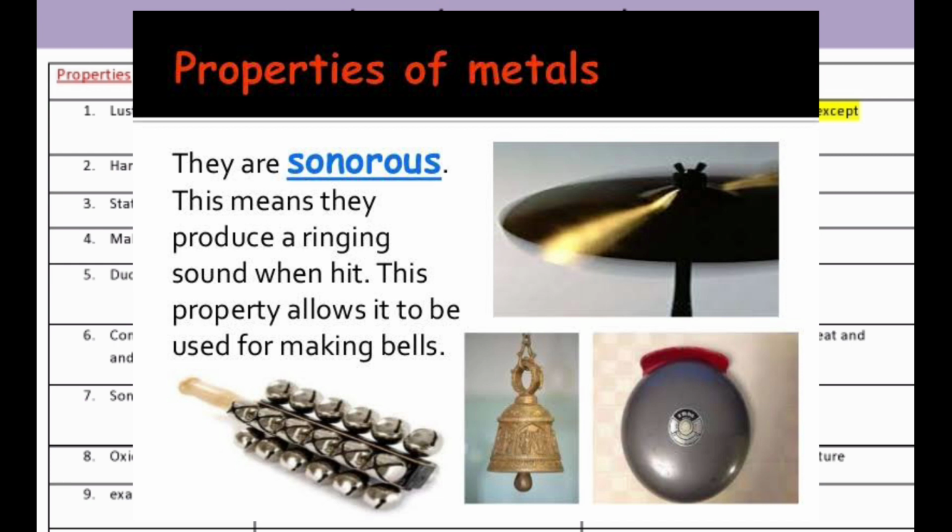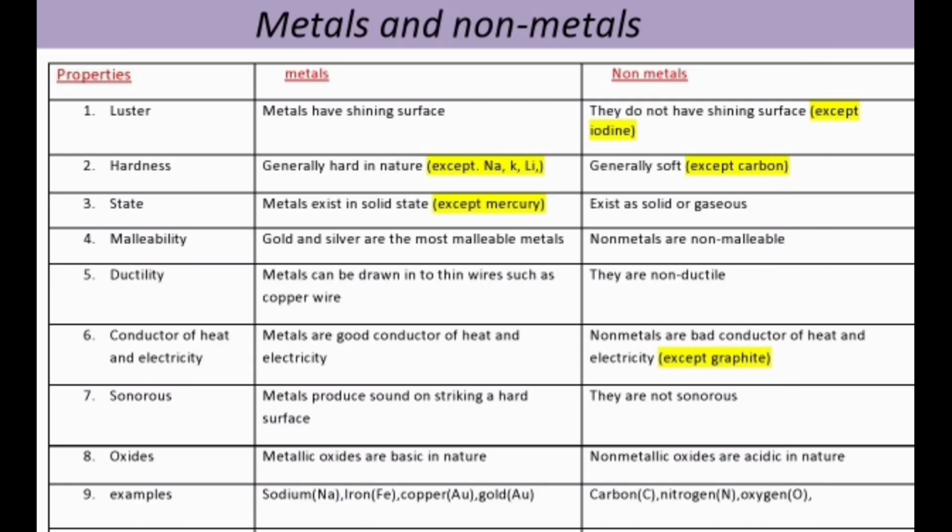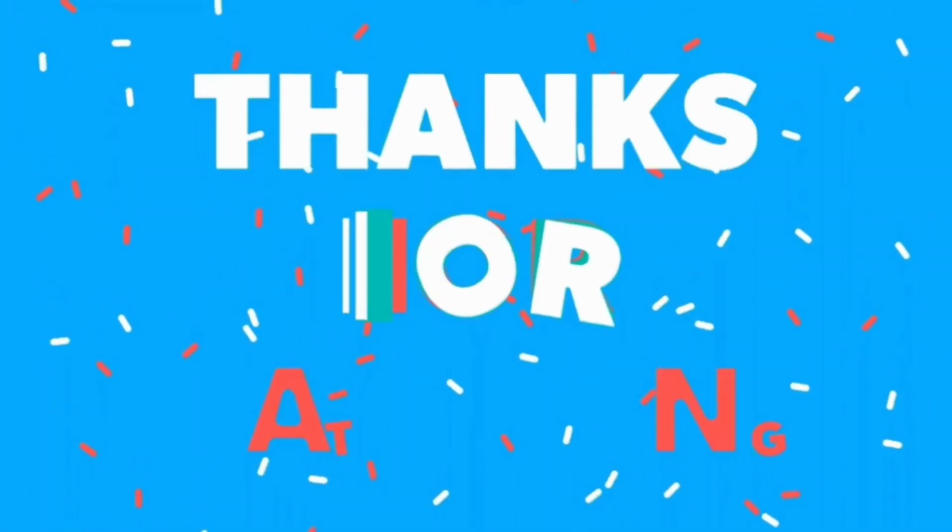Then come the oxides. Usually metallic oxides are basic in nature and non-metallic oxides are acidic in nature. Next come some examples. Examples of metals are sodium, iron, copper and gold. Examples of non-metals are carbon, nitrogen and oxygen.